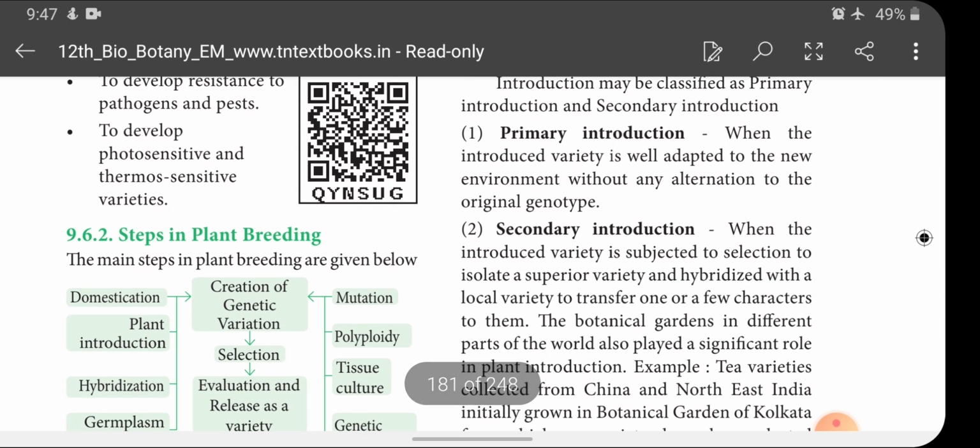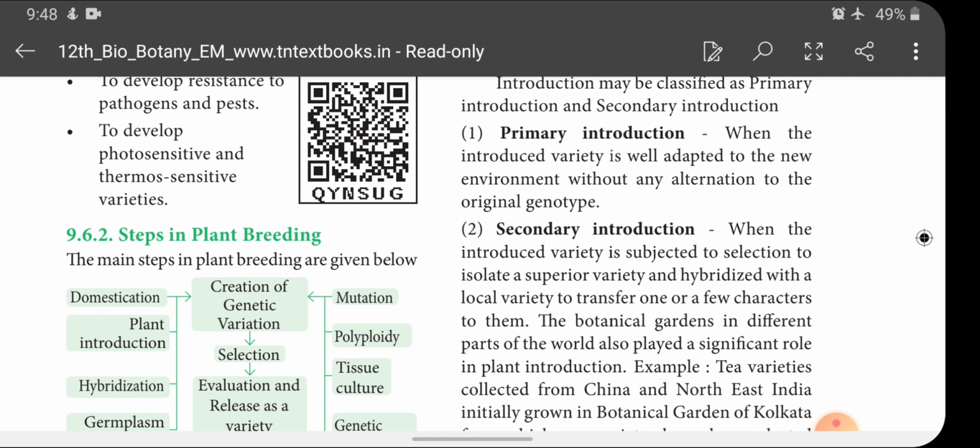What is called primary introduction? What is called secondary introduction? When the introduced variety is well adapted to the environment without any alteration to the original genotype, it is called primary introduction. That is, when we introduce a variety from one country to our country, that plant variety adapts to the environment without changing its genotype, and this is called primary introduction.